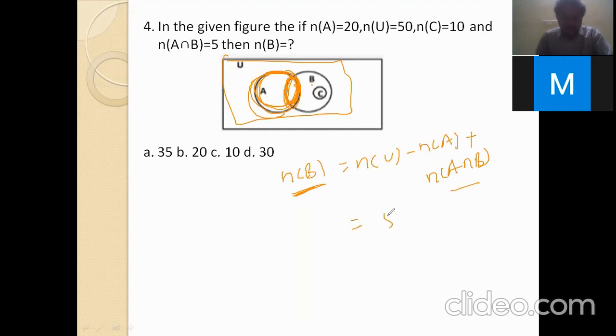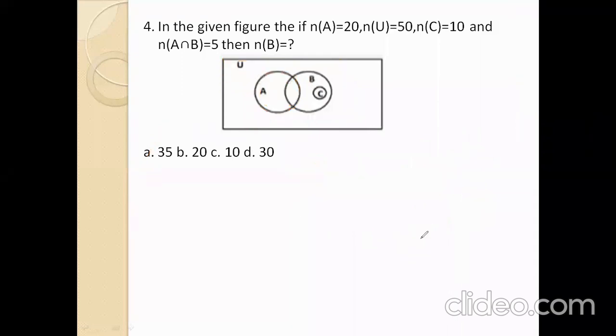n of U is 50 minus n of A value 20, that is 30. n of A intersection B value is 5. 30 plus 5 is 35. Option A is the right answer, 35. Next.